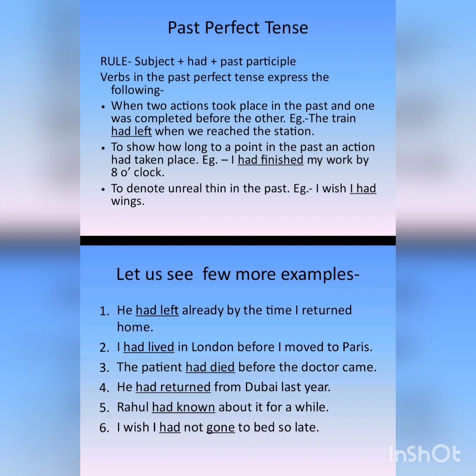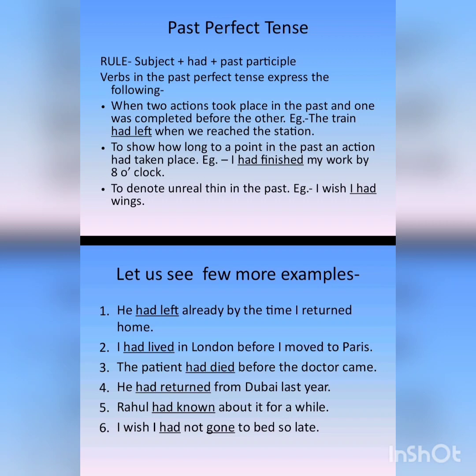You can see in both the examples, that is the train had left and I had finished my work, we have used had and the third form of the verb. Okay, then to denote unreal thing in the past, I'm sorry children, instead of thin it will be thing. कोई भी unreal चीज दर्शाने के लिए, show करने के लिए in the past. I wish I had wings.